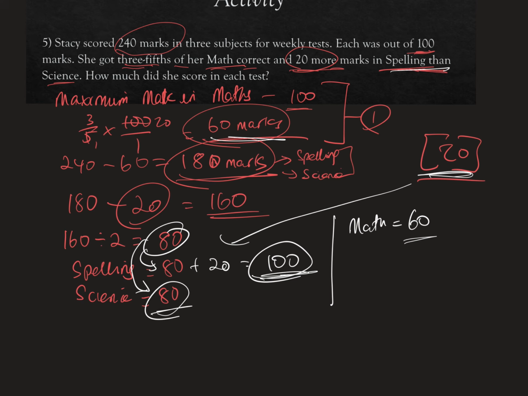Now, final step. Let's add them back together. 100 plus 80, 180. 180 plus 60 will give us 240. So we know that this is absolutely correct.